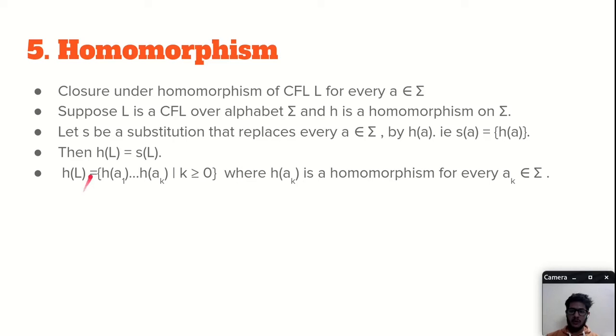So what will be the h(L)? So h(L) will be the homomorphism of a1, homomorphism of a2, and homomorphism of all the symbols present in the language L, and k is greater than or equal to 0, it is true. So what will this language become? This language will become equal to the substitution of the language L. If we take the language L and we apply a substitution function over it, then also every symbol will be converted to some other symbol, and we can prove that it will be equal to the homomorphism. And we know that substitution is closed under context-free languages, so we can say that homomorphism is also closed under context-free languages.